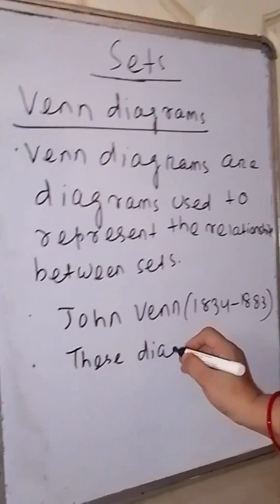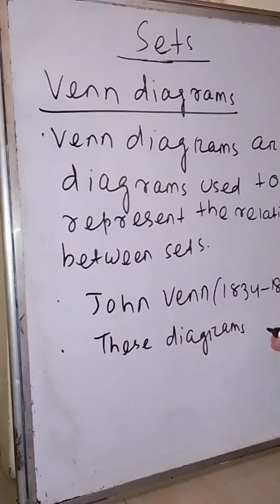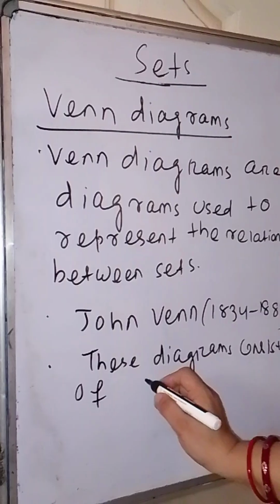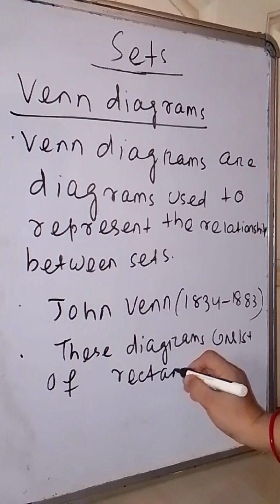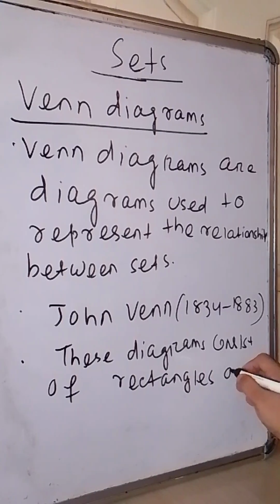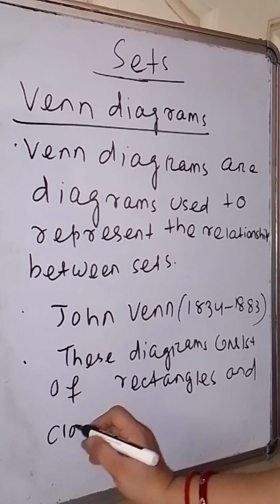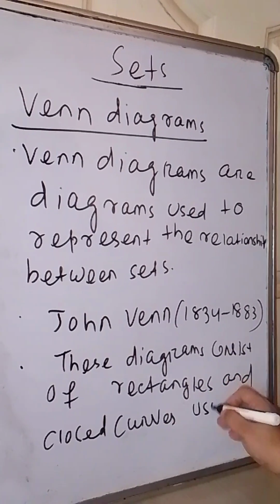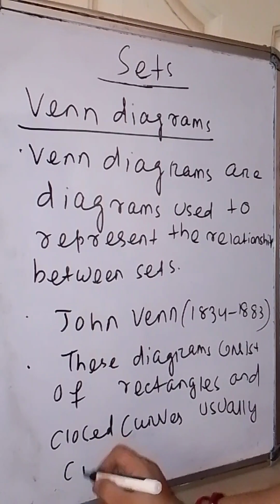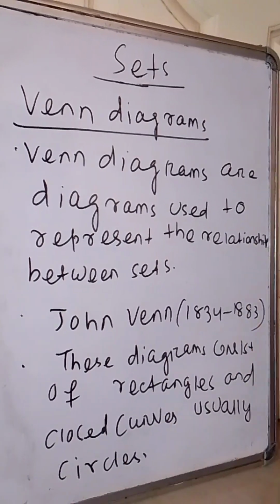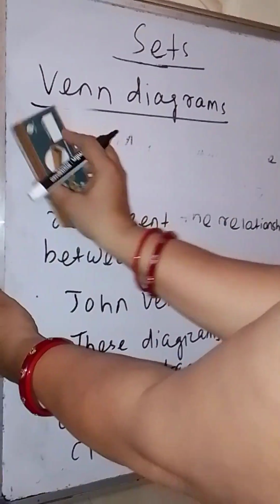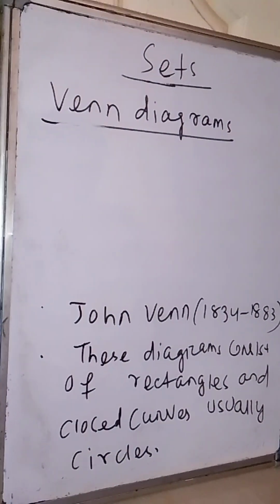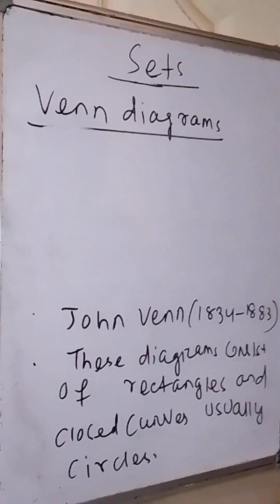So here you write: these diagrams consist of rectangles and closed curves, usually circles. Previously we discussed the universal set.